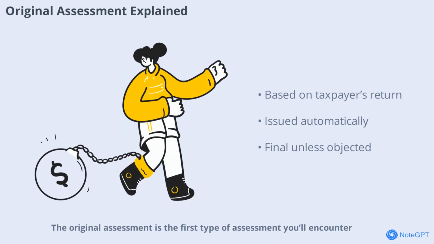Original assessment is the first type of assessment you'll encounter. It's based on the tax return you submit, reflecting the tax liability you've calculated. Under the self-assessment system, this assessment is issued automatically and becomes final unless you file an objection. It covers all the income and reliefs you've declared. This means that as long as your return is accurate and complete, the original assessment should match your expectation. However, if you notice any errors or omissions, you have the right to object within a specified period.